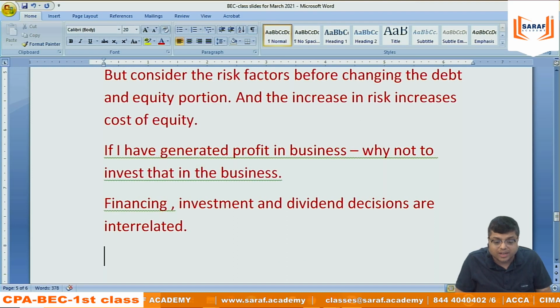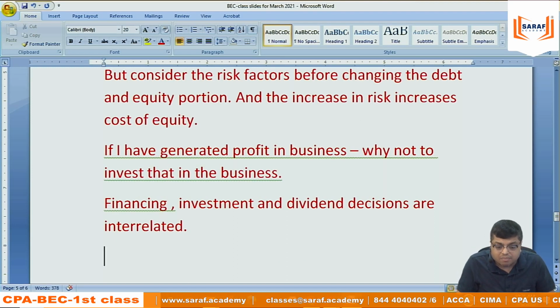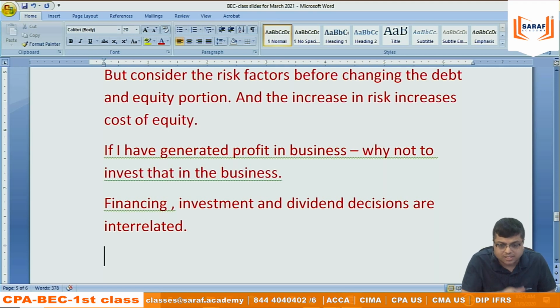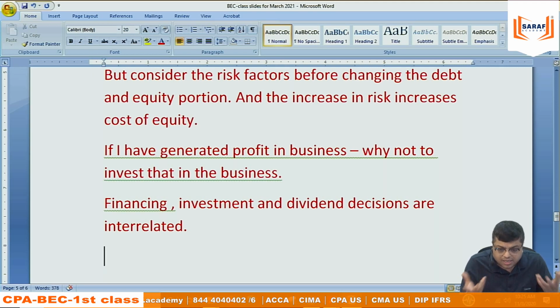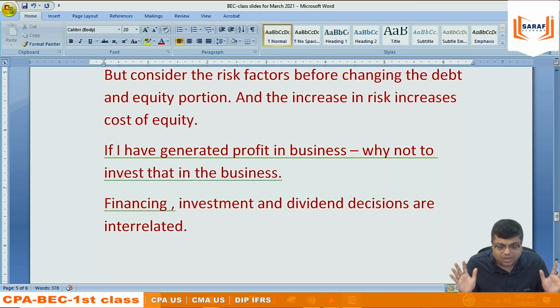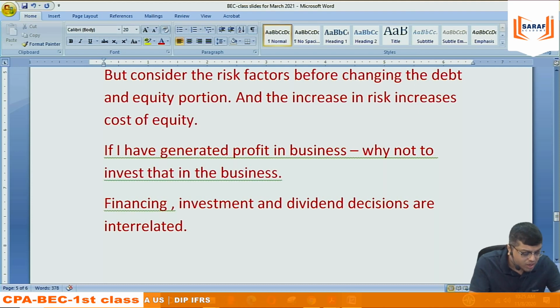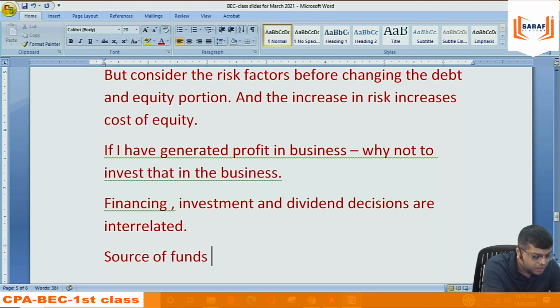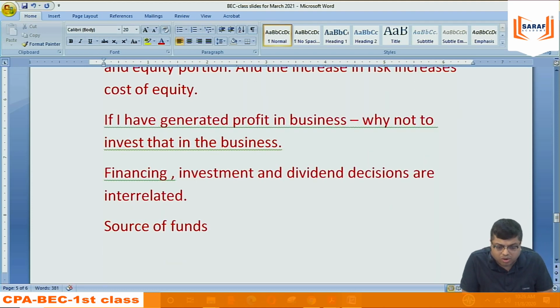Somebody will ask, what is finance? What is financial management? What do we understand by that? This is financial management. This is the understanding of finance. Source of funds, investment of funds, and dividend decisions. That we need to study under finance. For the time being, our focus is on source of funds. I'm not talking about investment or dividend.